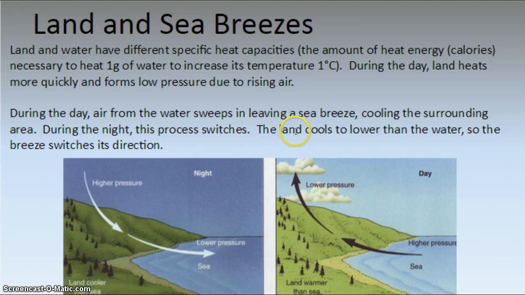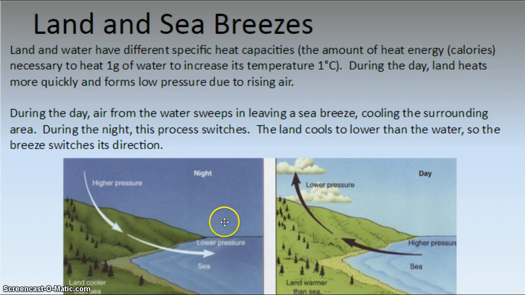At night, the land cools to lower than that of the water, so the breeze switches in its direction, right? During the night, the process is switched. So here the land is going to cool much, much more than the water. The water is going to have the thermal inertia, or resistance to cooling. So now my low pressure is going to develop over the body of water. It's going to rise over water, and the air is going to fill in from the land. This is a land breeze.